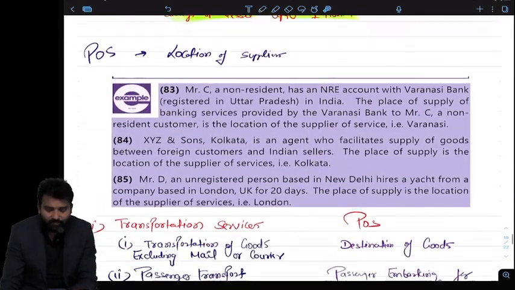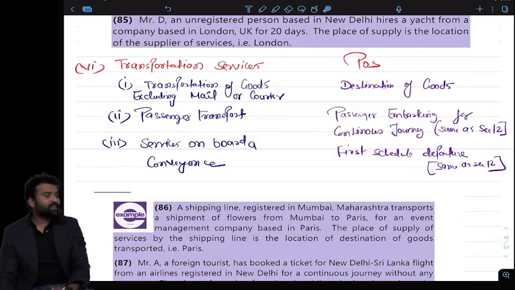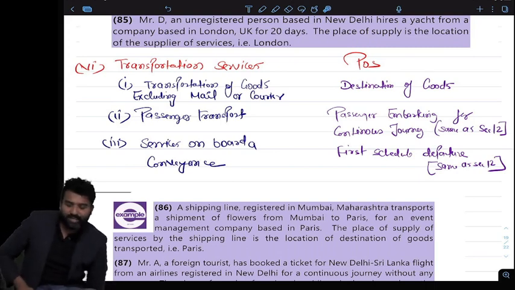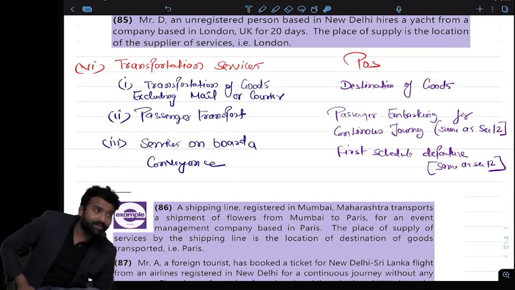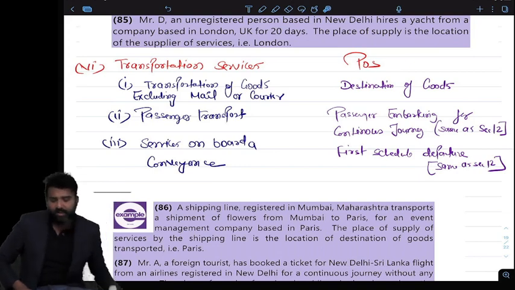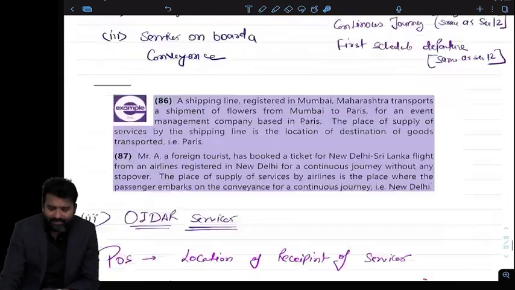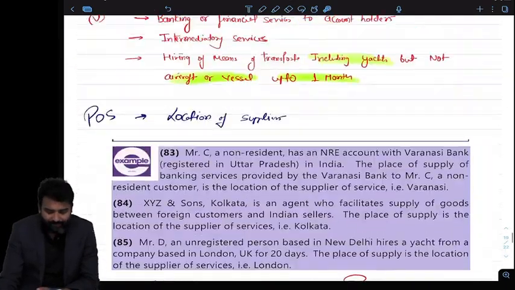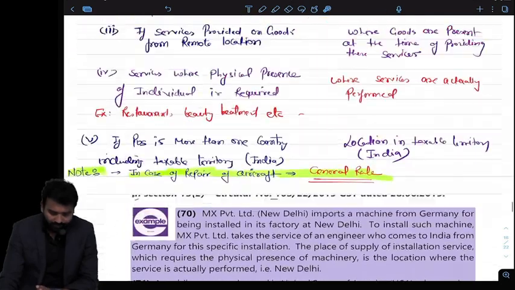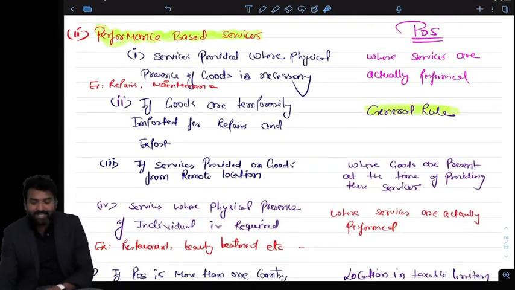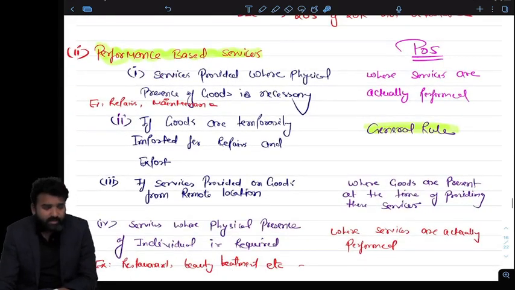This is somewhat different. Transportation, now again this is different. This is the same, but only for goods it is different. No, it is also the same, because if the transportation of goods was outside India, it was always the destination of goods in section 12 as well. So 12 and 13 are exactly the same for transportation, passenger transport, even services on board conveyance. So sir, where is it different now? It is different only in the first case. Second case, the general rule is also the same, only the second case is different. Listen.